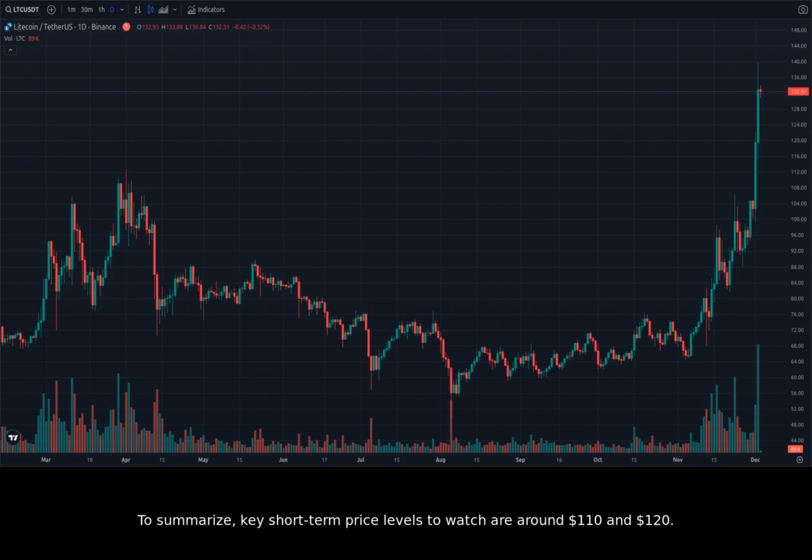To summarize, key short-term price levels to watch are around $110 and $120. If the price stays above $120, it can go up to $130. If the price breaks below $110, it could go down to $90 or $80. Long-term support is around $70 to $80 and resistance is around $100 to $120.